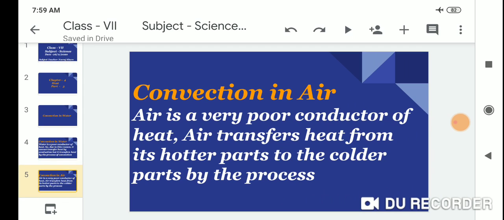Convection in air. Air is a very poor conductor of heat. So air transfers heat from the hotter part to the colder part by the process of convection.